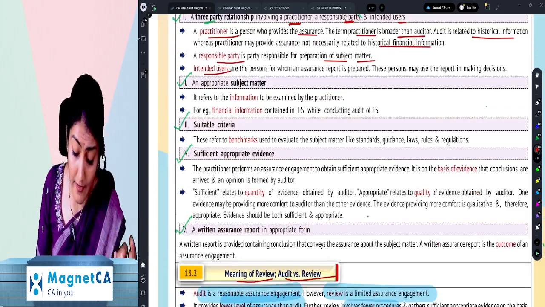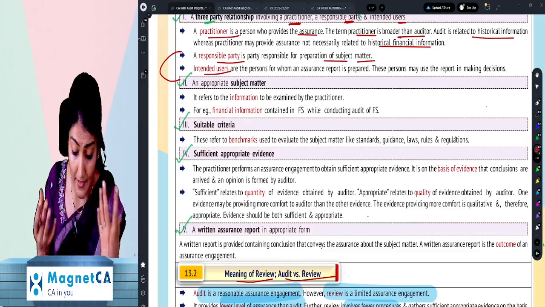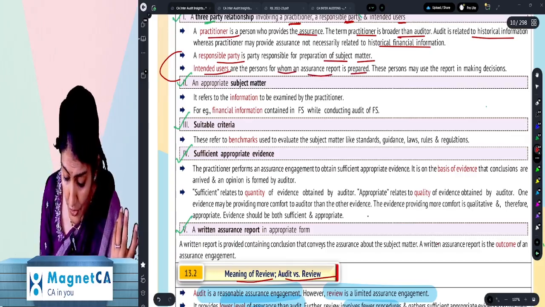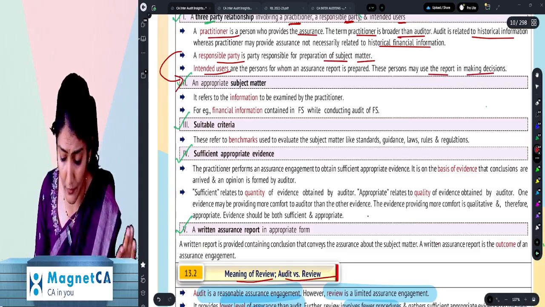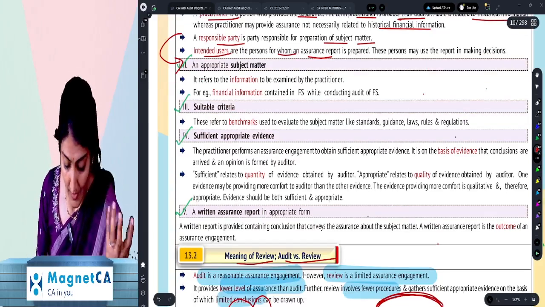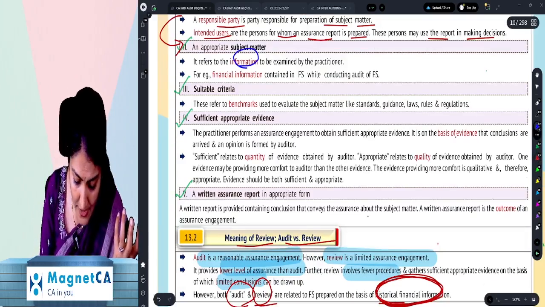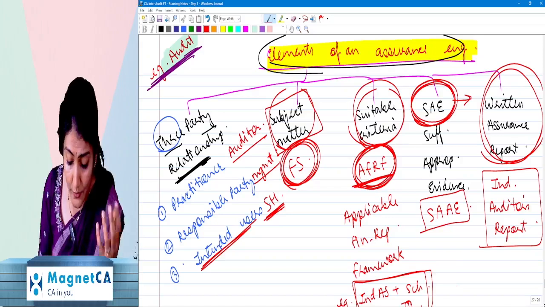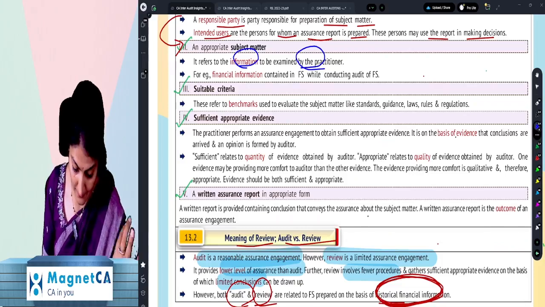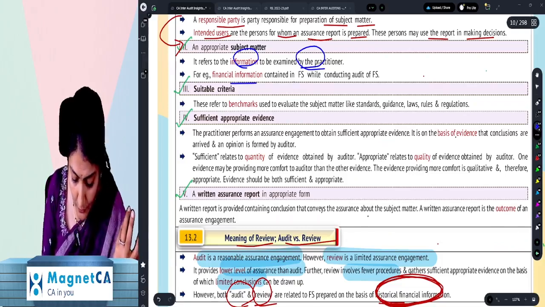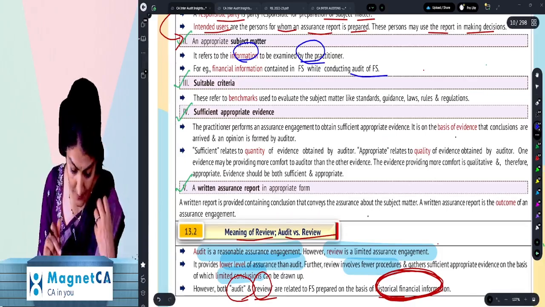Then responsible party is the party who is responsible for preparation of the subject matter. And intended users are the people for whom an assurance report is being prepared. They may make use of the report in making decisions. Right, subject matter, it refers to the information which is being checked by the practitioner. So what you're going to do the checking of, say, financial statements, that is your subject matter. Example, in an audit, it is going to be the financial statements while conducting the audit of financial statements.